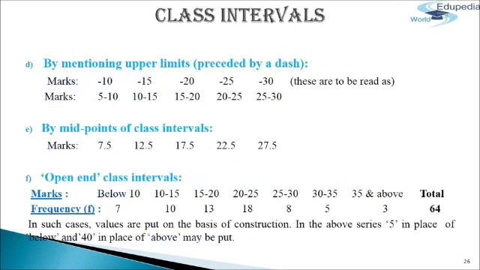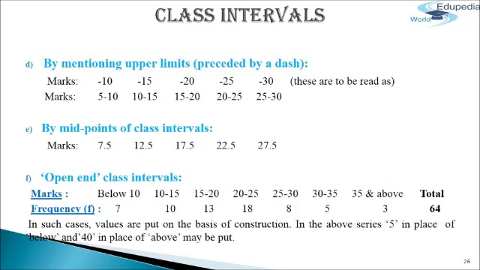The next method of class interval is by mentioning upper limits, that is, preceded by a dash. In a particular example, we can see that the marks are written and the dash is given before 10. So it can be read as dash 10, dash 15, dash 20, dash 25, and dash 30.